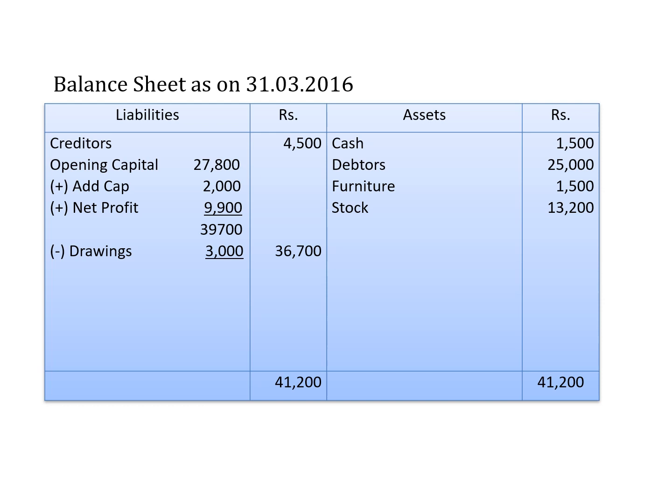So this is with regard to liability side of balance sheet. Creditors and capital we have adjusted. Come to the asset side. So here closing cash balance is 1,500. This we got in the cash account. And debtors closing 25,000, no adjustment. Furniture closing 1,500, closing balance is given as 1,500, no adjustment. And stock, we should not forget to take the closing stock in the balance sheet, 13,200.